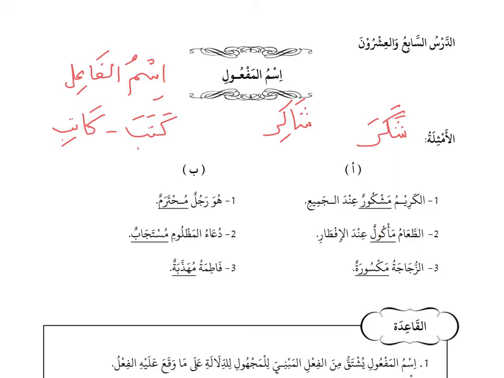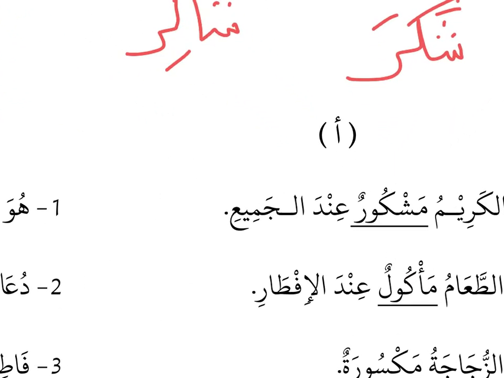If you look at this word mashkur, try to identify what is the wazan for this word. The root letters are shin, kaf, and ra, as we have done in the lesson of wazan. The shin is equivalent to the letter fa, the kaf is equivalent to the letter ain, and the ra is equivalent to the letter lam. So these are the root letters.